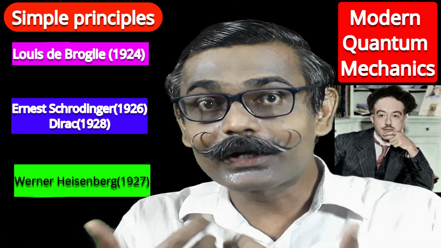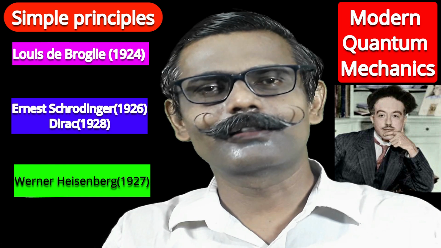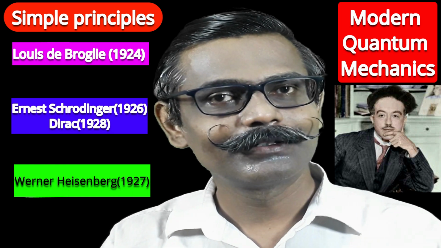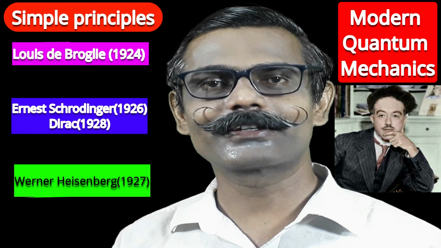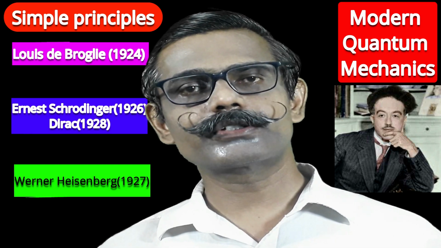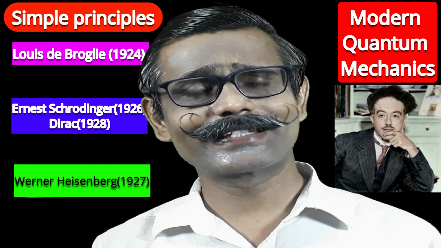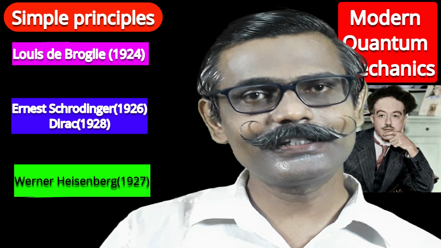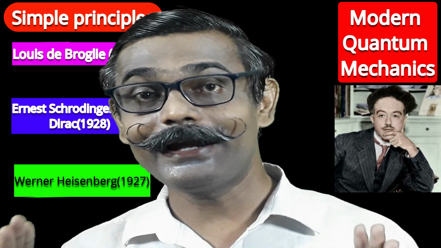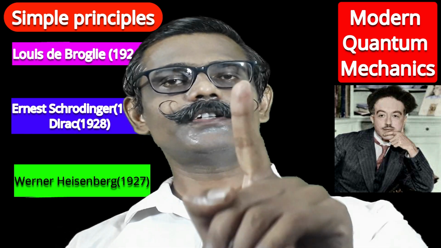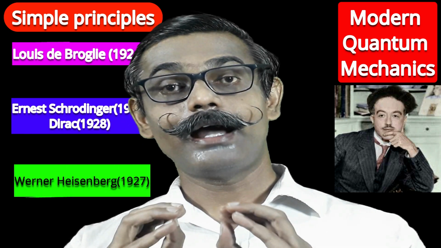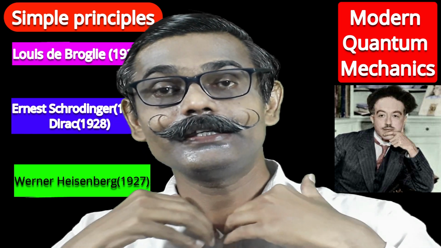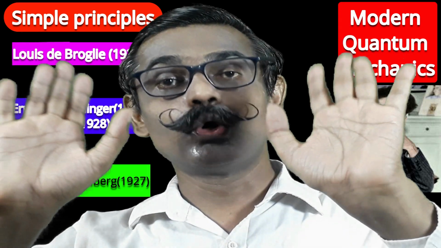Because of this new concept, further new ideas came out. So is the first principle clear? That's the de Broglie equation. Now you may have the question: what exactly is this matter wave? What is the difference between electromagnetic wave and matter wave? The first difference is that an electromagnetic wave, as it originates, leaves the source.